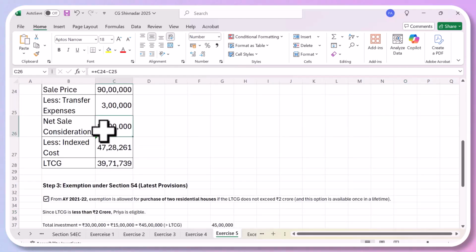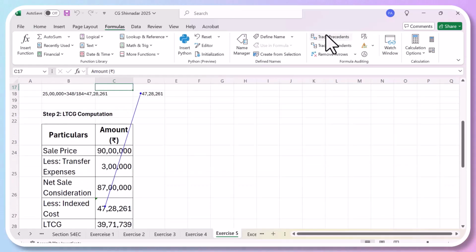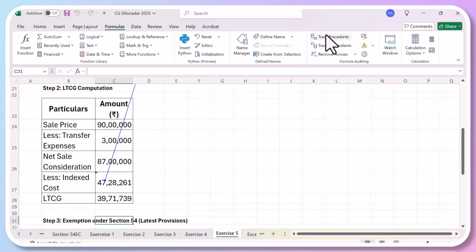And this is the indexation cost, which we just calculated, which has been done here. So we picked up the figure from here. So long-term capital gain is 39 lakhs 71,000, which is the difference of the two, nothing but the formula which we have used, 87 lakhs minus 47 lakhs.